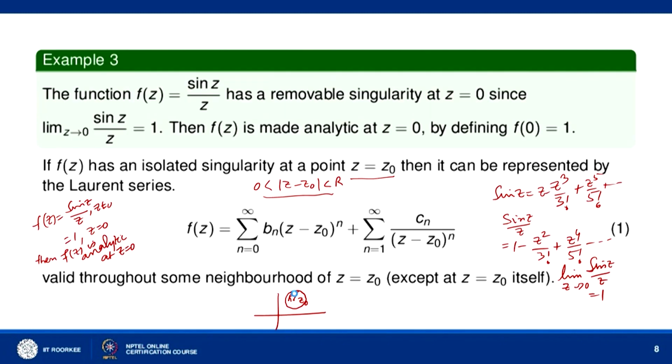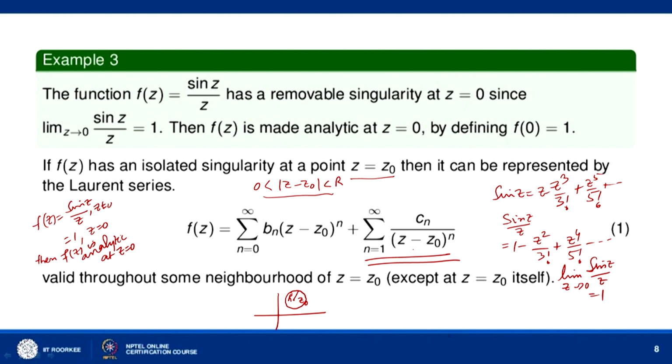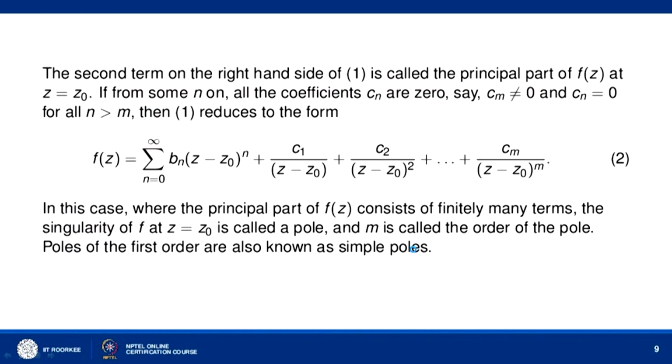Now, the second term on the right side of equation 1 is called the principal part of f(z). So, this is called the principal part of f(z) at z equal to z naught.